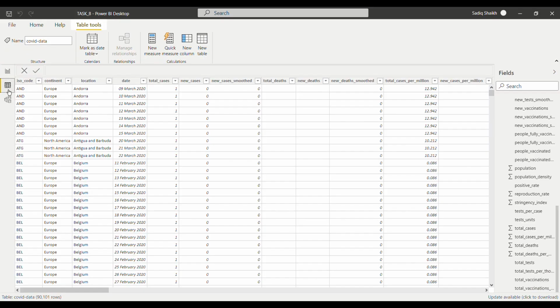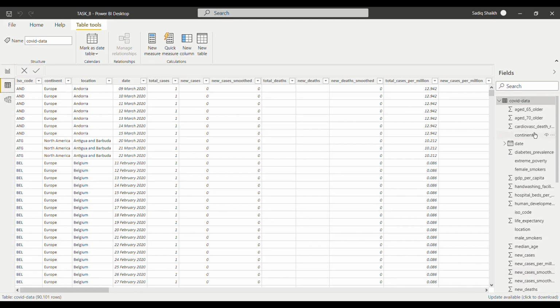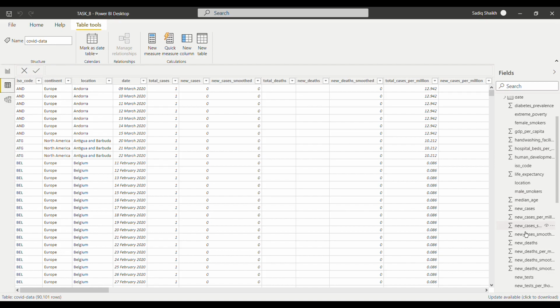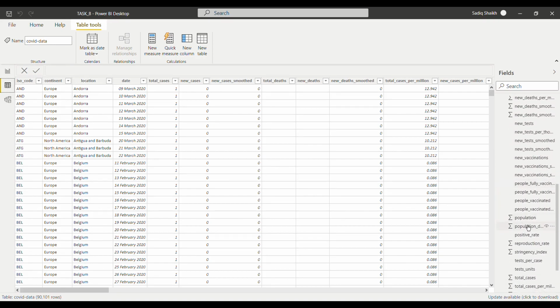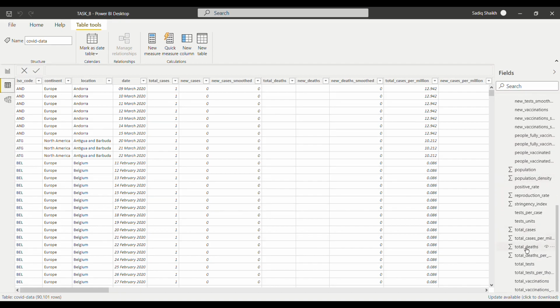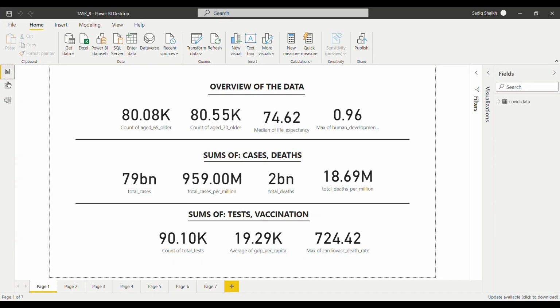Firstly, I'll show you the dataset. So the dataset contains all these values. It has the ages, the cardiovascular death, continents, date, location, hand wash facilities, female smokers, male smokers, life expectancy, then new cases, new deaths, total deaths, vaccinations, population, and all these columns are there. Population and reproduction rate, total vaccinations. So we'll quickly move to the analysis part.